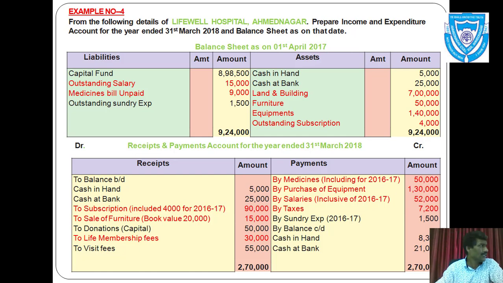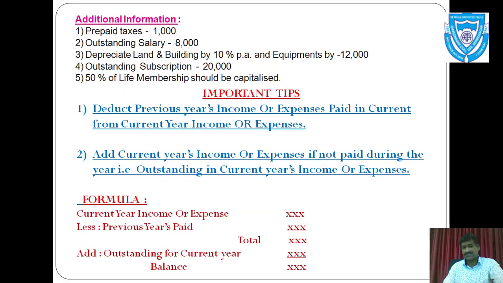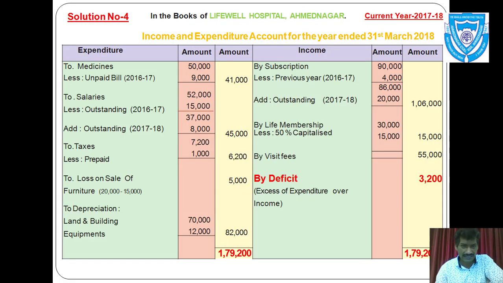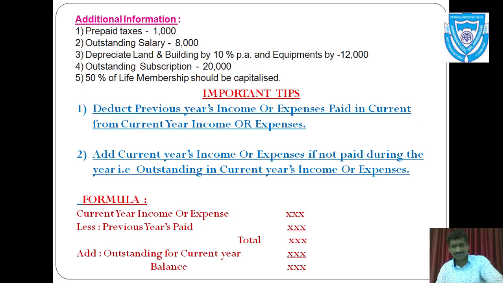You can show it in income and expenditure account, but the net balance will be zero because outstanding sundry expenses are 1500 and during the year it is paid rupees 1500, and so the net balance will be zero, and that is why I have not shown it in income and expenditure account. You can show it separately.